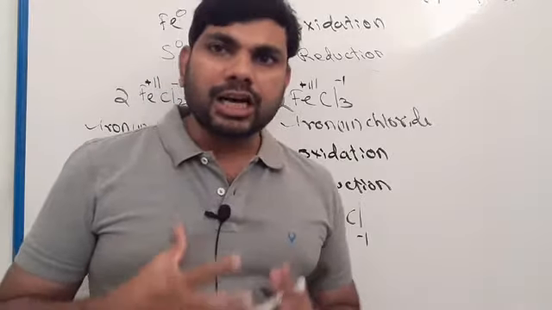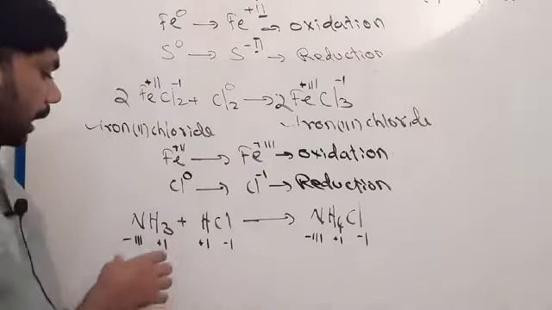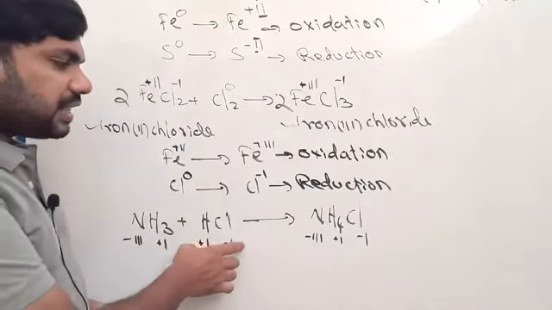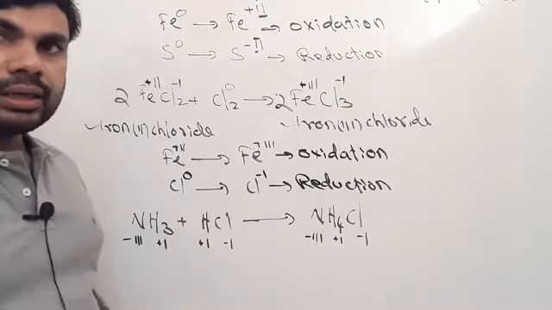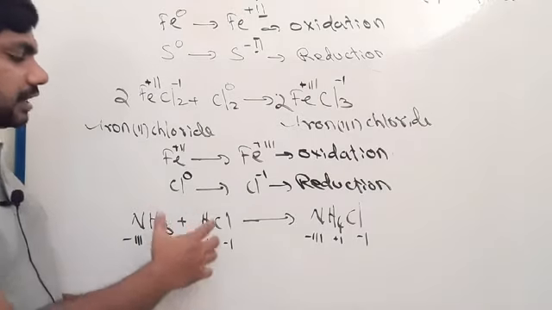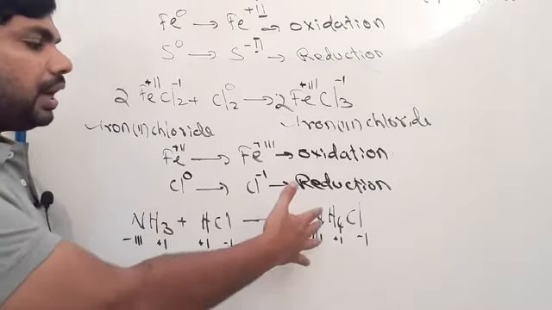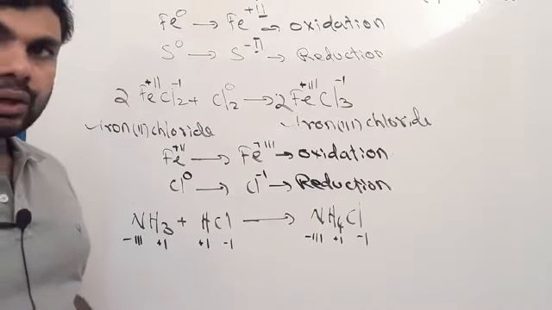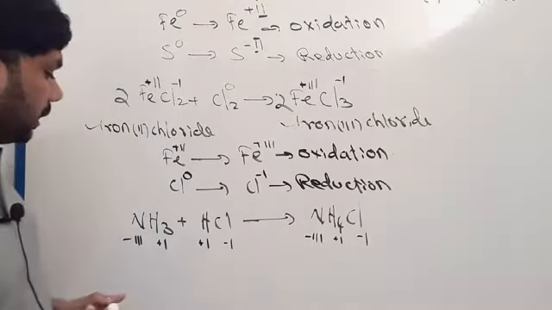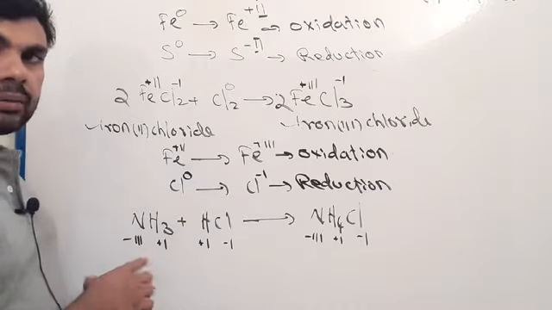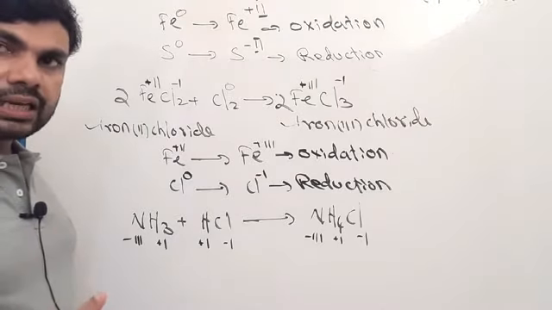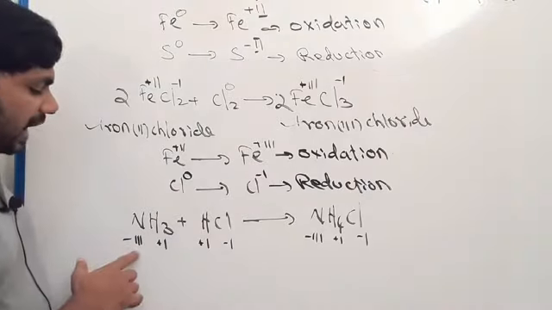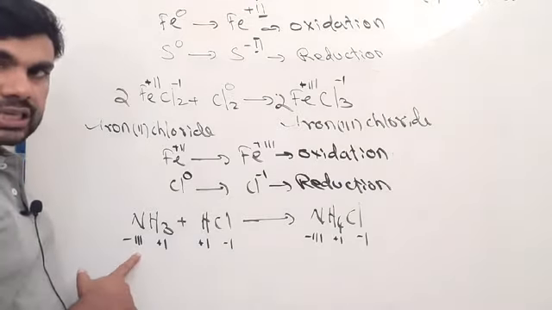Okay, see the last example here: ammonia reacted with HCl to form ammonium chloride. Ammonia NH3 reacted with hydrogen chloride to form ammonium chloride. You can check the periodic table: nitrogen, phosphorus, arsenic have -3 oxidation state.